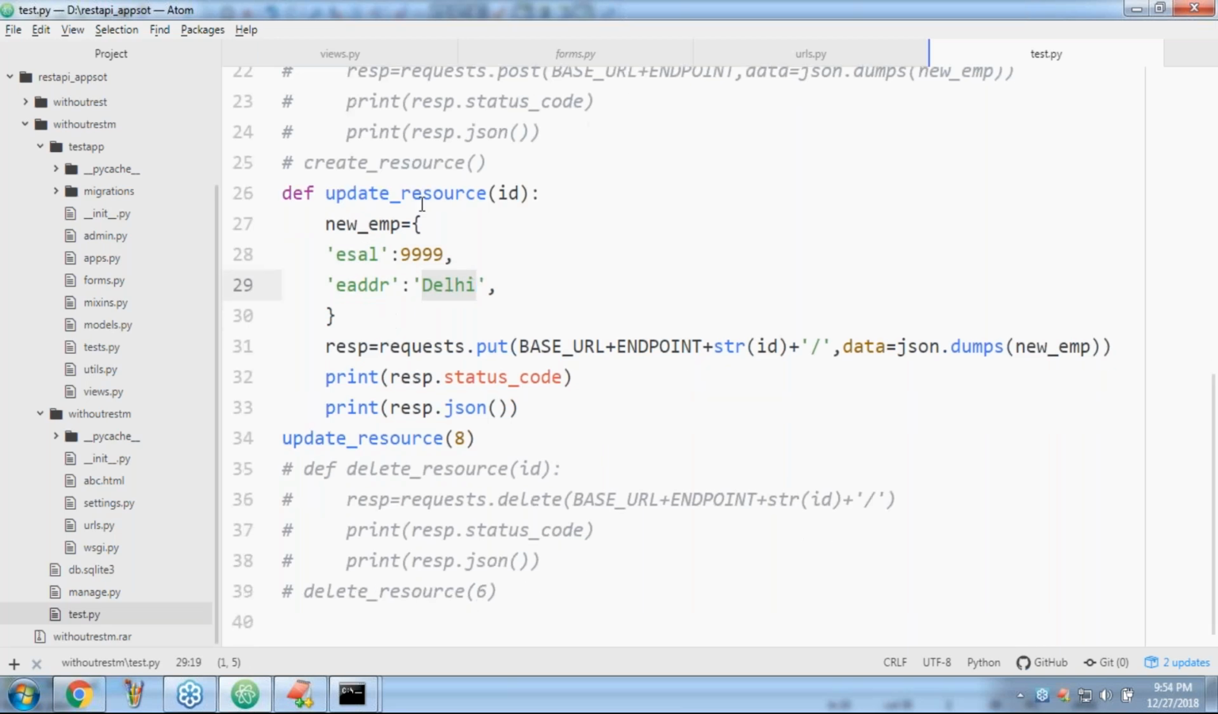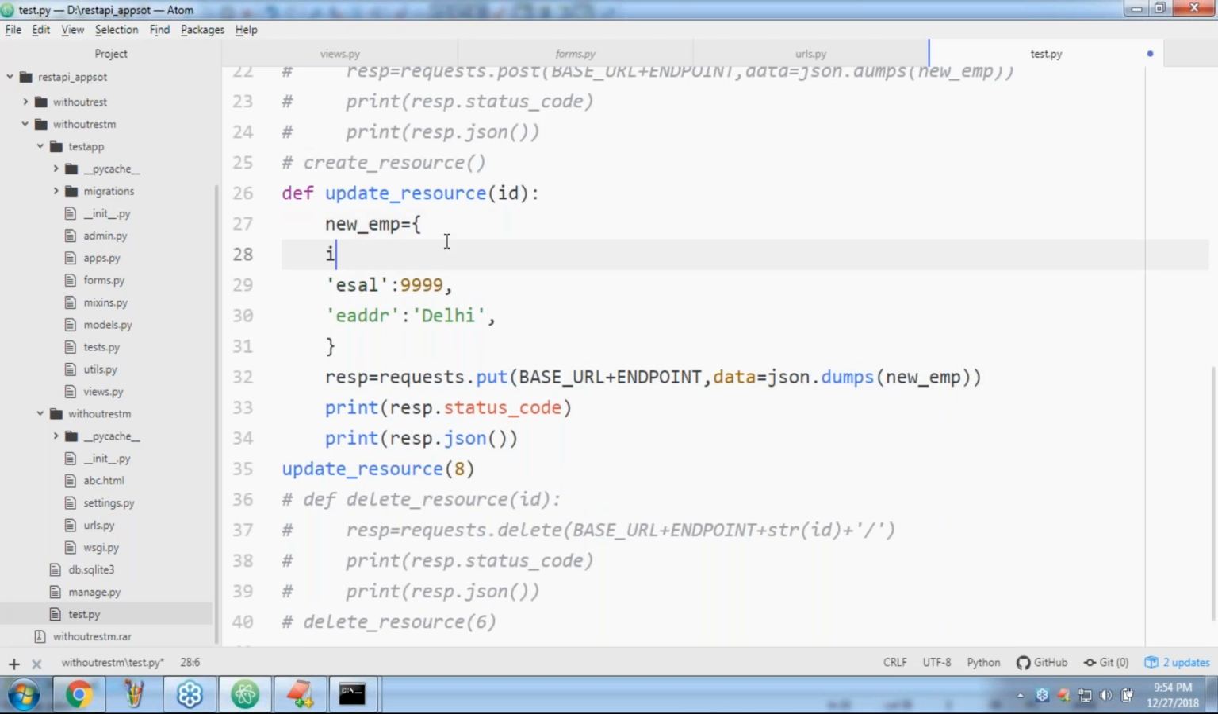Now observe, sir, update resource ID new EMP like this we are going to get. Can you please send here? Please make sure here we should not pass any ID. Which ID you want? Here you require to specify that ID, sir. Sir, can you please tell what is the code we have to take? ID is ID, sir.